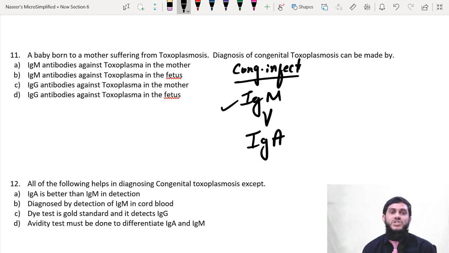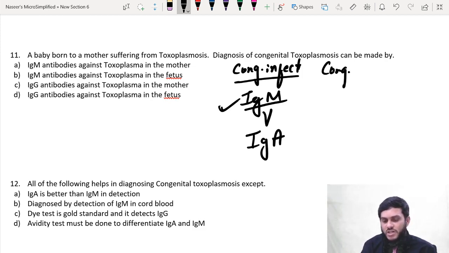So if you detect IgG in the baby, you cannot say whether the baby is suffering from the disease or not. If that IgG is from the baby, then you can say. If that IgG is from the mother, then you cannot say that the baby is suffering from the congenital infection. That's why we always diagnose by IgM or IgA, but IgM is always better because it is having high sensitivity.